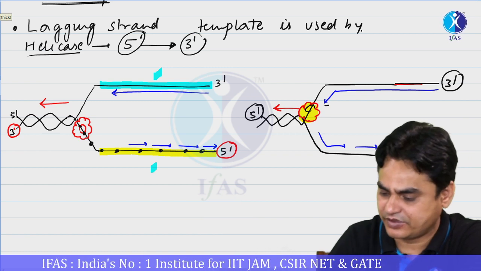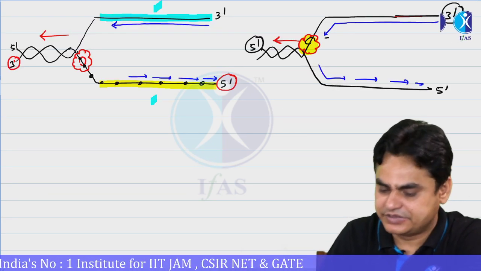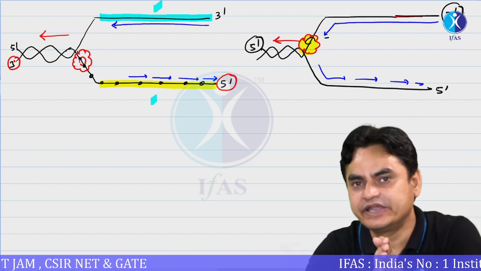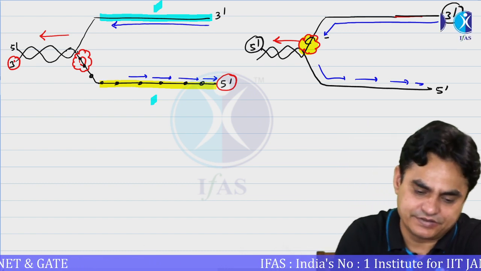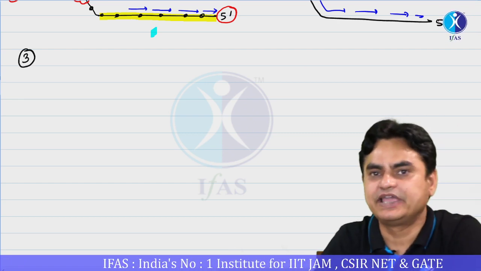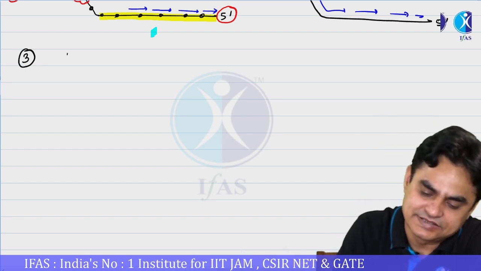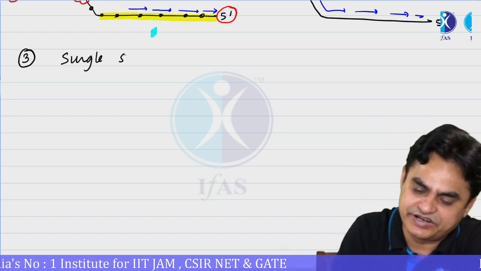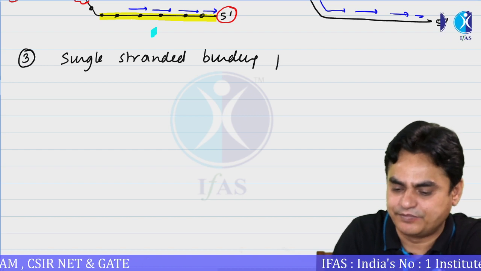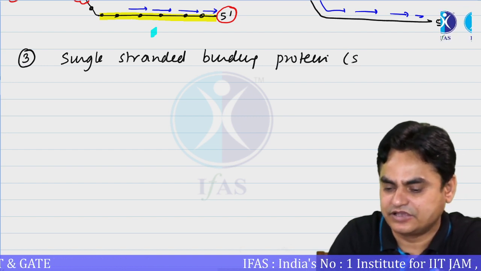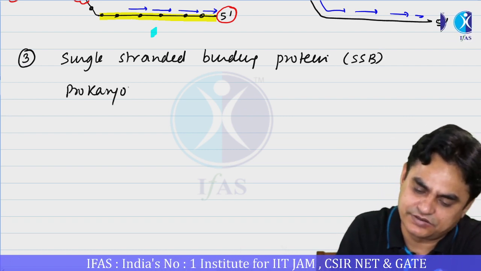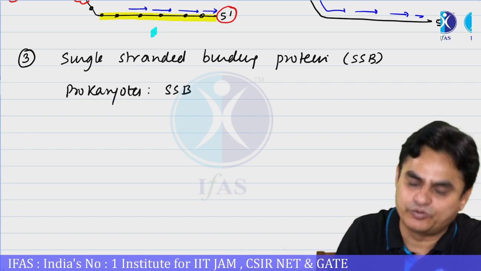Then moving further, helicases need energy in the form of ATP, as I have already mentioned. Then another protein, a third protein which is required for the replication to continue, is referred to as single stranded binding protein, in short SSB. In prokaryotes they are simply referred to as SSB, that is single strand binding protein.